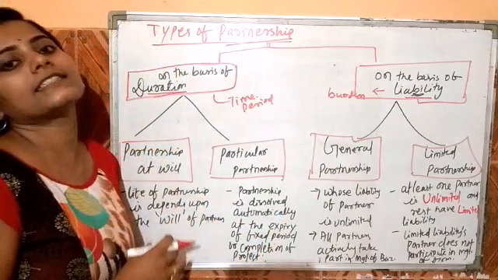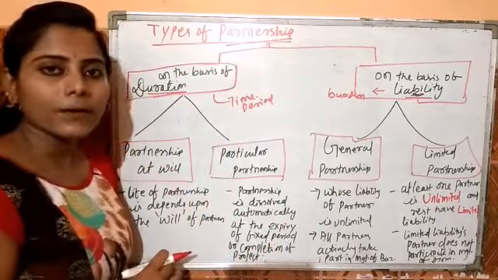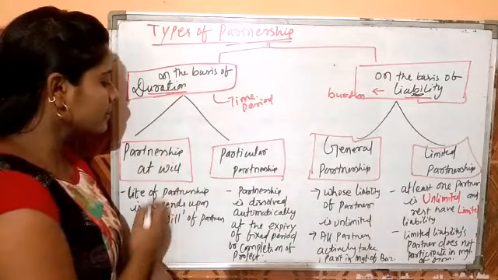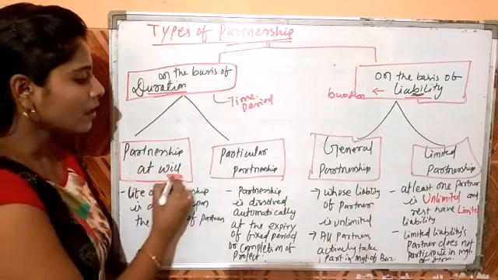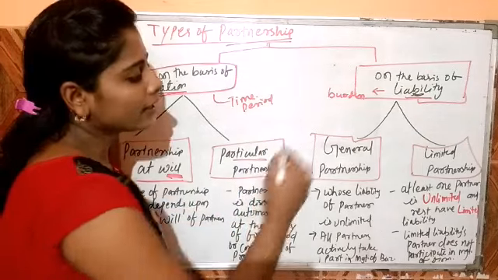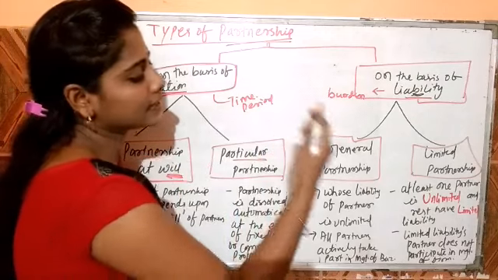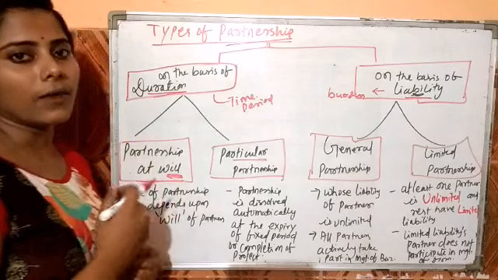On the basis of duration, the partnership can be divided into two categories, that is partnership at will and particular partnership. And on the basis of burden, it is subdivided into two parts, that is general partnership and limited partnership. Let's discuss this one by one.